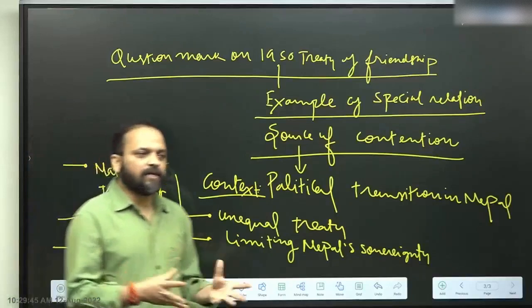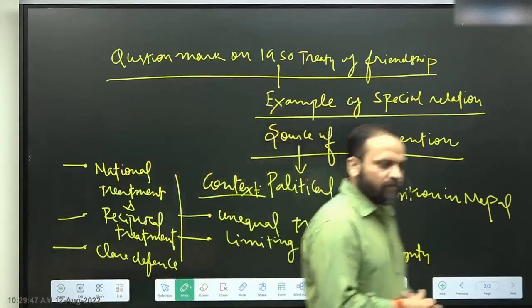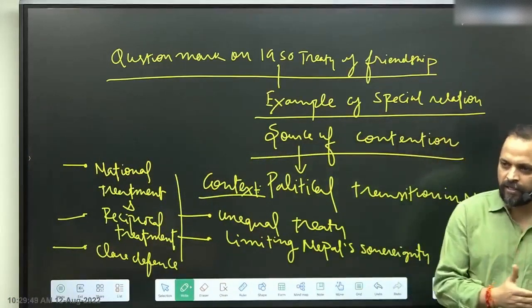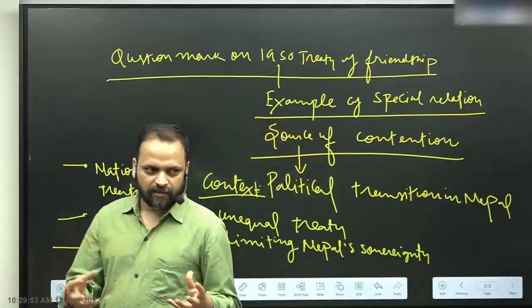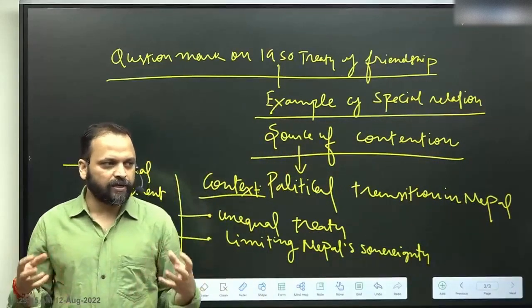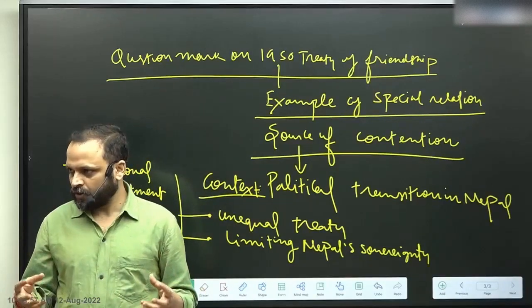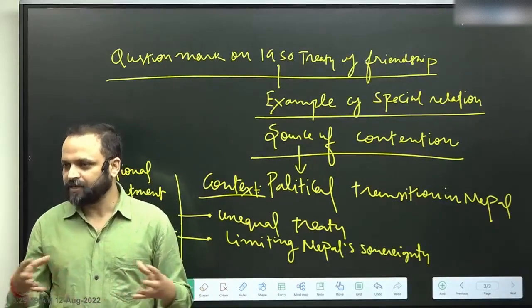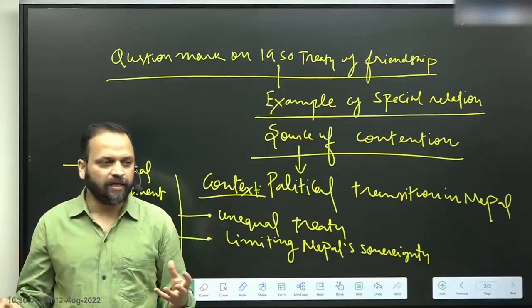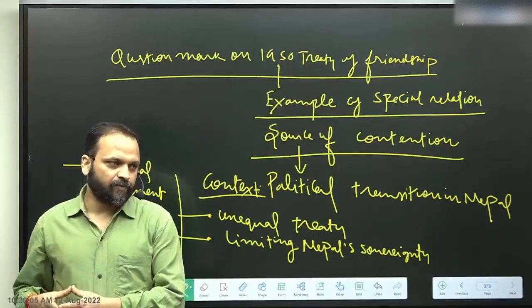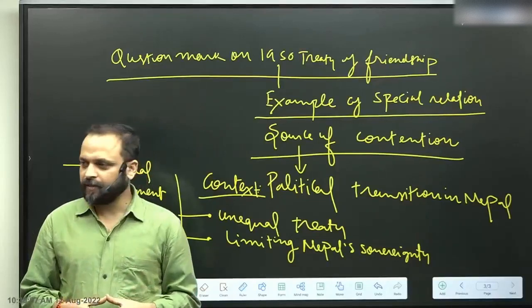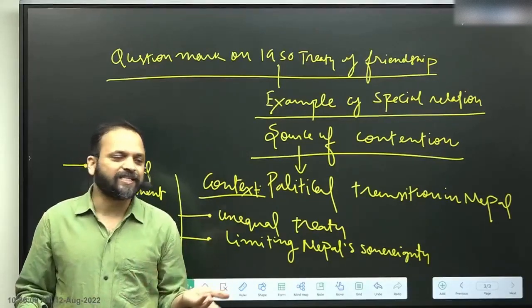How can we make Treaty of 1950 an example of it? So first of all, Treaty of 1950 is the most important political framework of this relationship, which makes this relation special. One of the examples of why this relationship is special. But when there has been a political transition in Nepal, this treaty has been questioned.